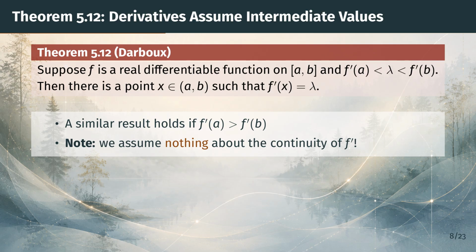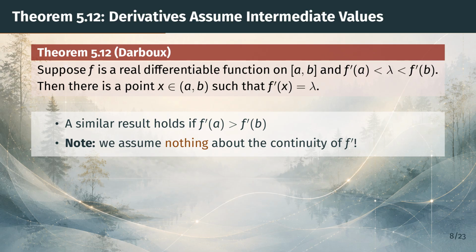The second bullet is the remarkable part. We assume only that the derivative exists everywhere. We do not assume it is continuous, so we cannot simply apply the intermediate value theorem to f prime.